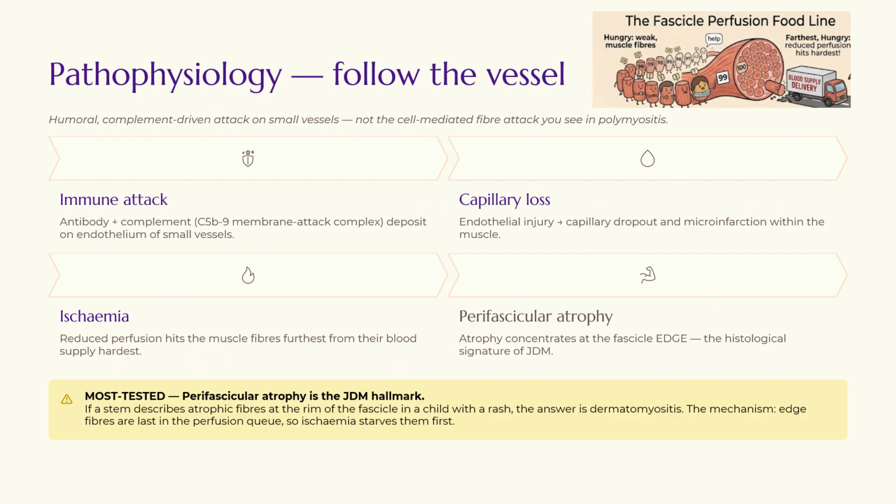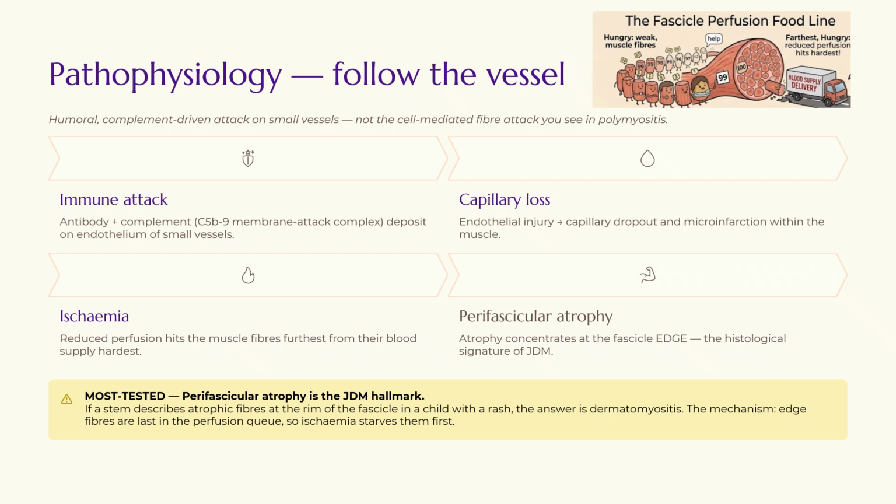Now, let's follow the vessels because this is where the marks are hiding, as we have discussed till now. Step one is the antibody and complement, the usual pathology which we used to read in pathology: the membrane attack complex, C5b9, gets dumped into the lining of the small vessels, which leads to step two. When these membrane complexes deposit into the endothelium, this causes endothelial injury, which injures the capillaries, and microinfarctions now develop within the muscles.